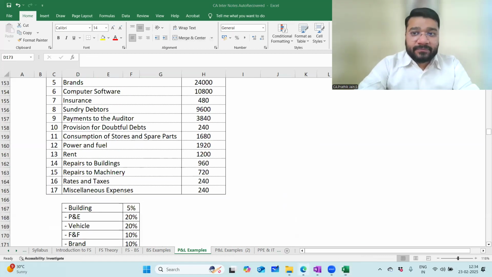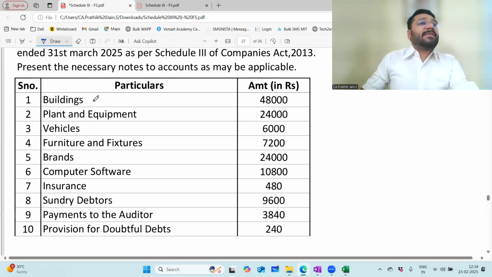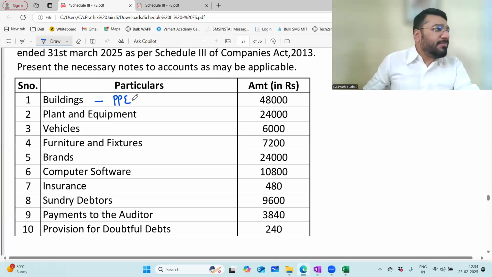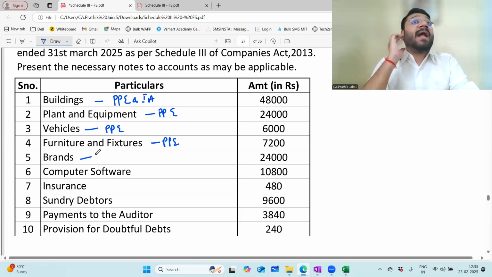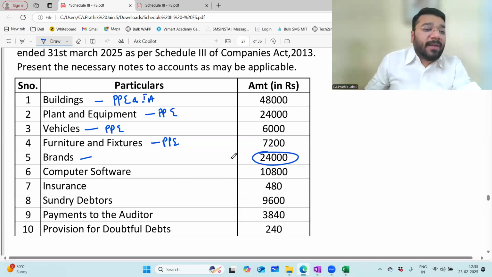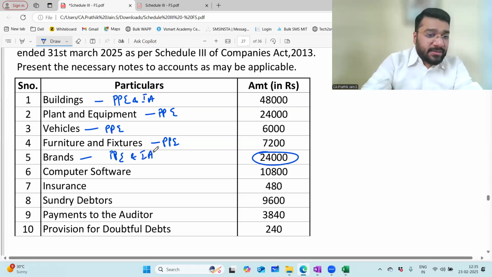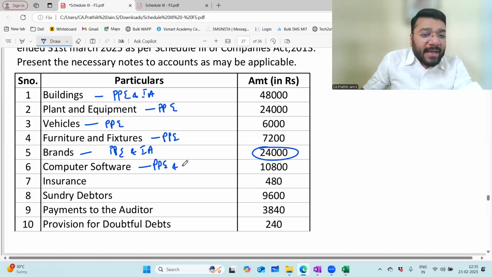Now, building, what is the classification? PPE. Very good. I meant to discuss the balance sheet item, but since you know this, I'm asking casually. Property, plant, equipment. Plant and equipment? PPE. Vehicles? PPE. Furniture? PPE. Actually, it's property, plant, equipment, and intangible assets. Brand: you purchased a brand and paid this much money. It's an intangible asset. Computer software: under that, the classification is intangible asset.